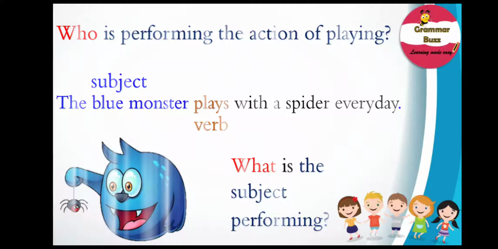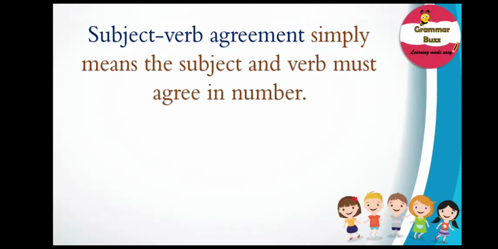Well, we already know what is the subject and the verb of a sentence. So now, let us find out what is subject-verb agreement. What is subject-verb agreement? Well, to put it simply, subject-verb agreement simply means the subject and verb must agree in number. This means both need to be singular or both need to be plural. The number of the subject can be singular or plural.